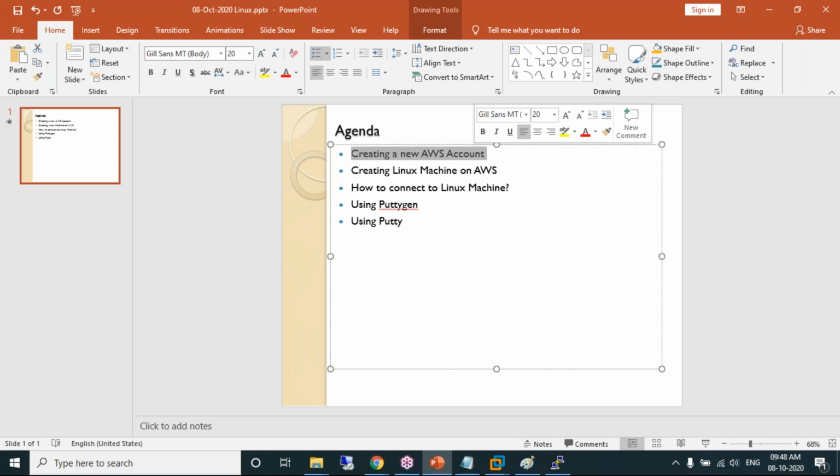Don't think that if you create an AWS account now, you can immediately start creating a new EC2 machine. You create new Linux machines and practice whatever we have done. It takes 24 hours to get activated. So I recommend you to do it today so that you can start practicing tomorrow. You know the steps. I'll be sharing the document.